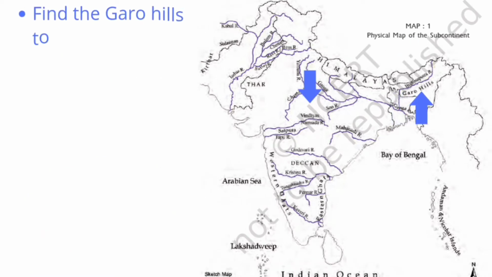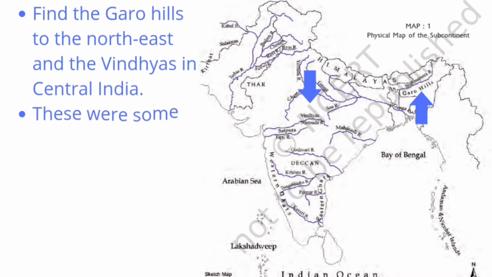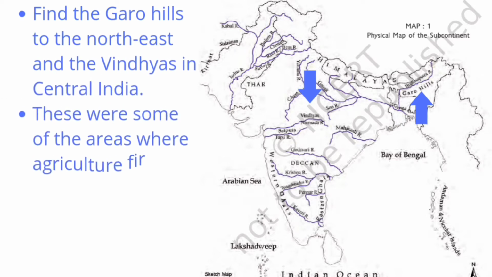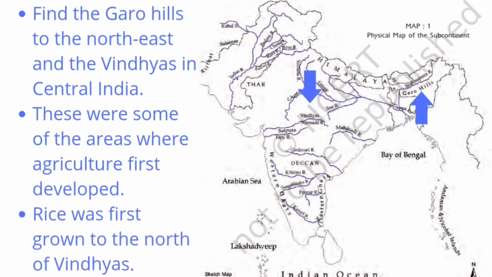Now find the Garo hills to the northeast and the Vindhyas in central India. These were some of the areas where agriculture first developed. Rice was first grown to the north of the Vindhyas.